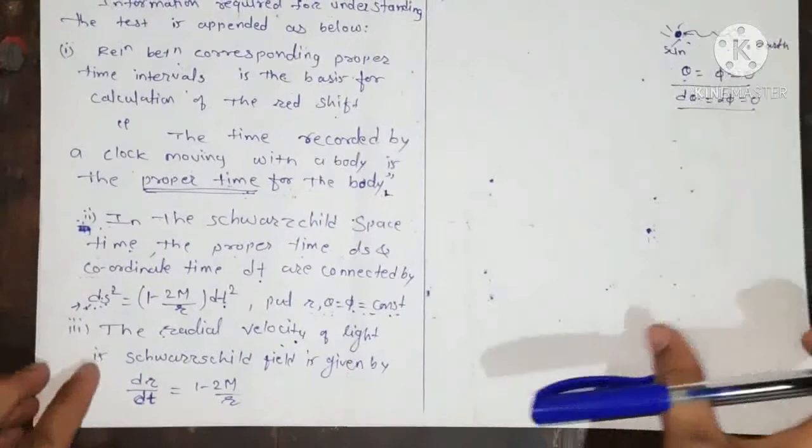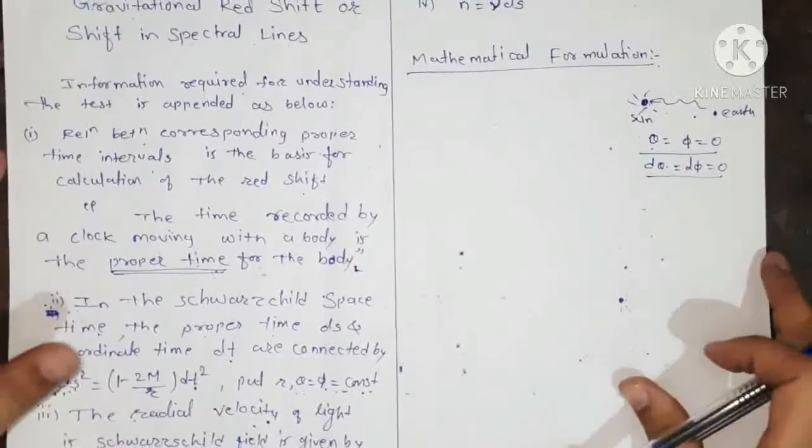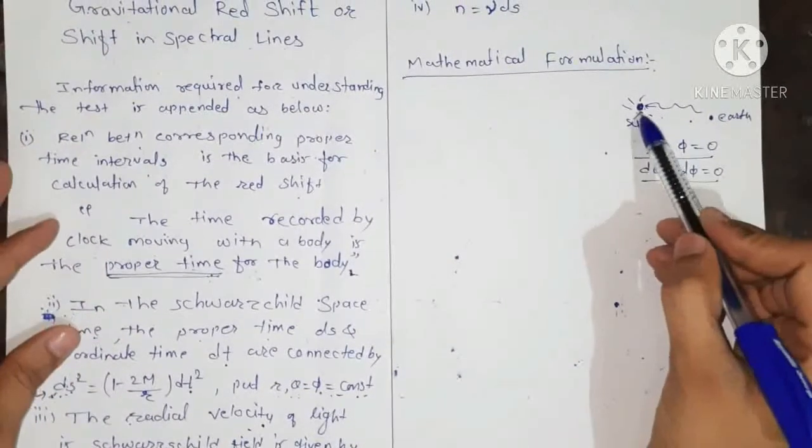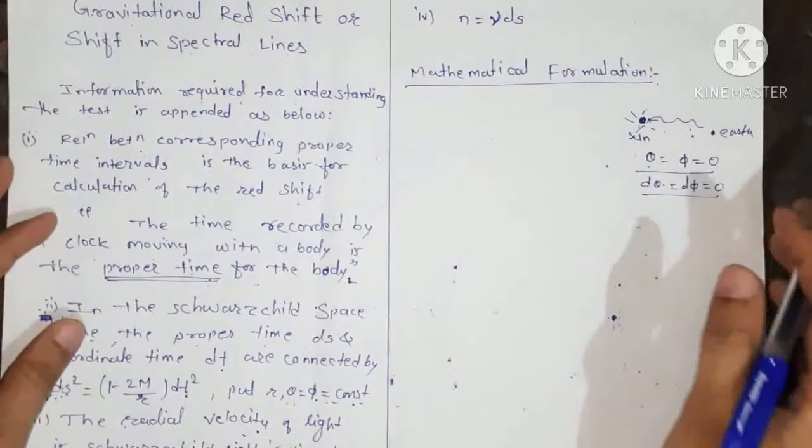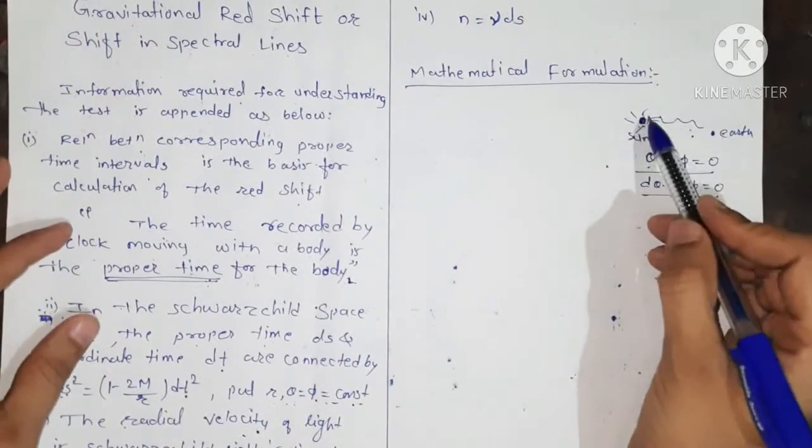Also, as the light rays are coming from the sun, we require the number of light rays coming from the sun.